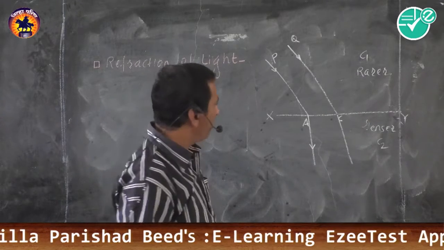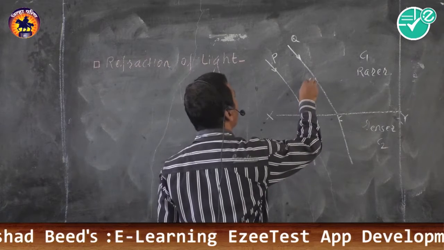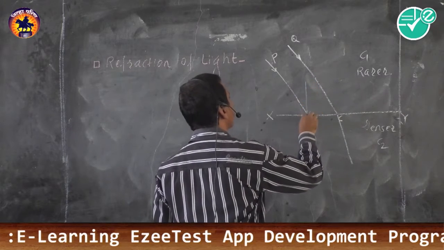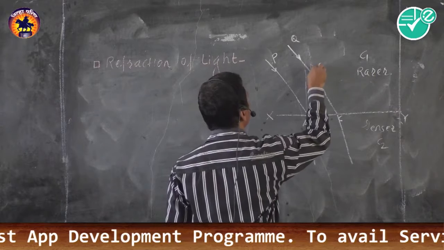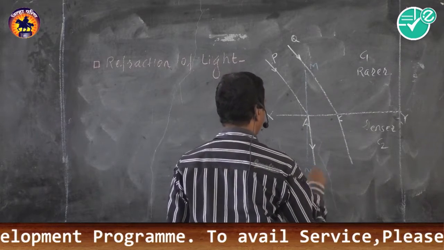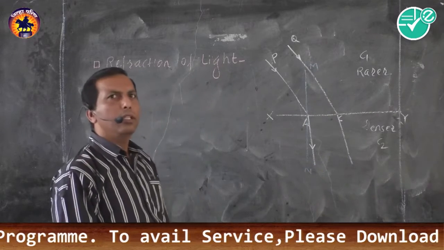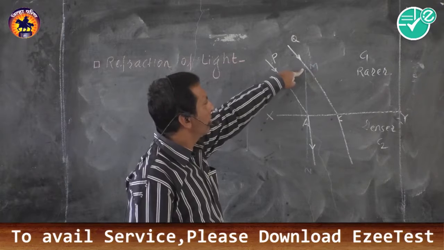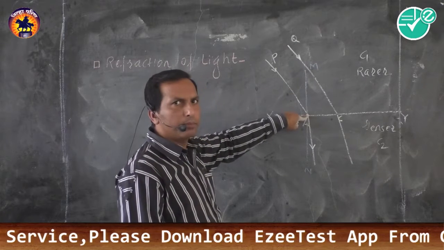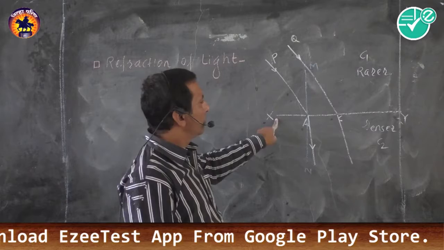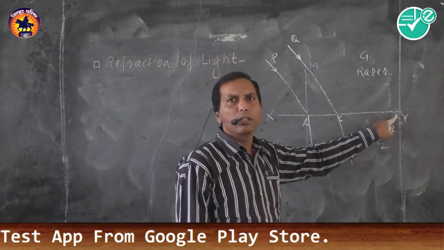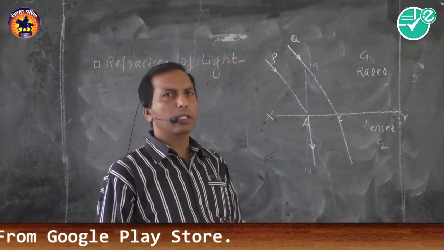Draw a normal at point A. Suppose MN is a normal drawn at point A to the plane refracting surface XY.